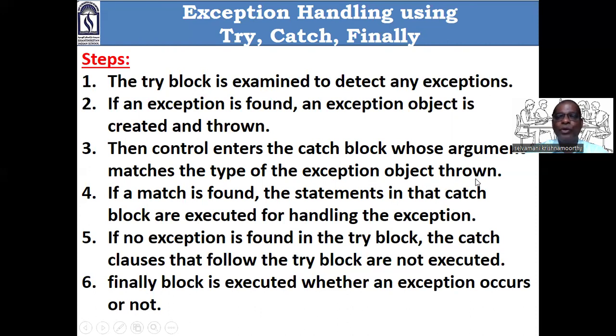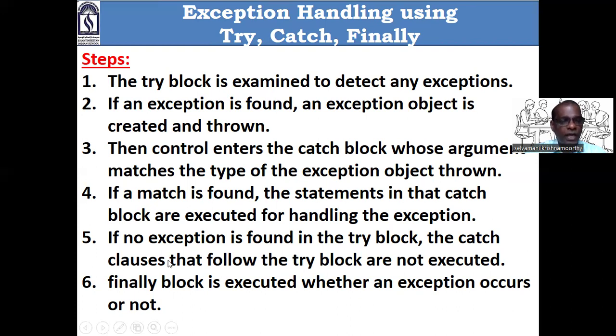Is it fine? That particular catch will execute. The other catch will not execute. If a match is found, the statements in that catch block are executed for handling the exception. Fine. If no exception is found in the try block, that means the statements within the try block didn't raise any exception.